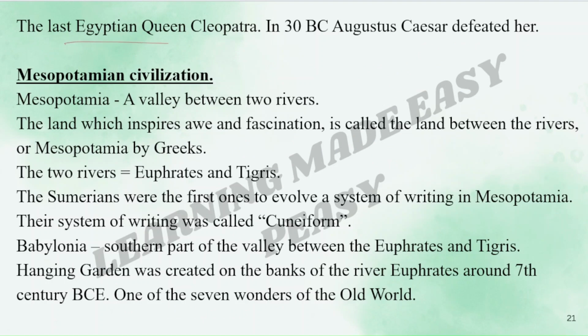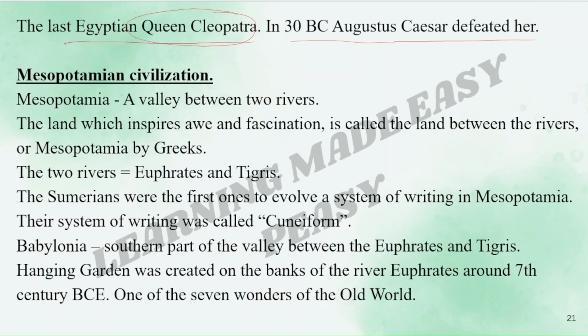The last Egyptian queen, Cleopatra, in 30 BCE, Augustus Caesar defeated her. It is said that the Romans feared the beauty of this queen Cleopatra more than the power of the troops of this Egyptian civilization.